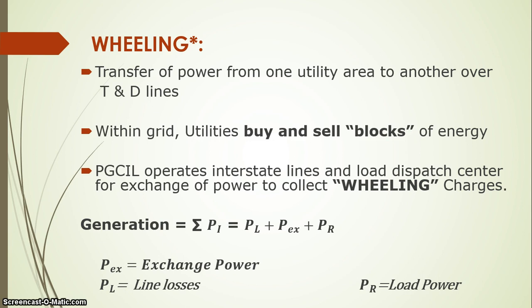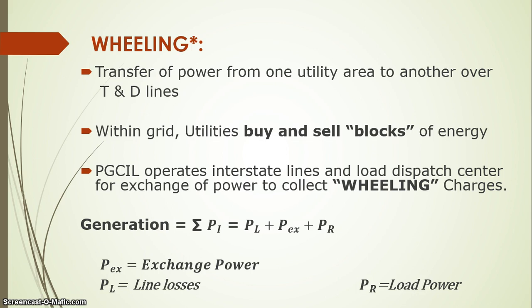As you can see here, one formula: generation is equal to PL plus PEX plus PR. Here PL is the line losses which will always be there, and in our Indian power system we have approximately 21% power transmission losses according to the latest CEA report as on March 2020.